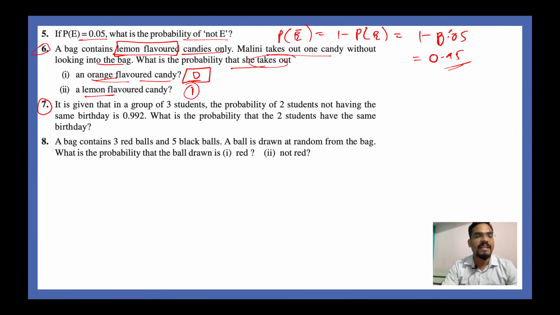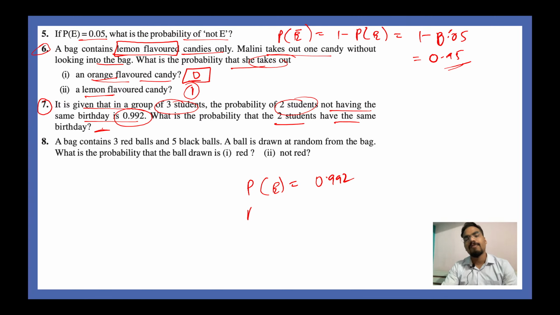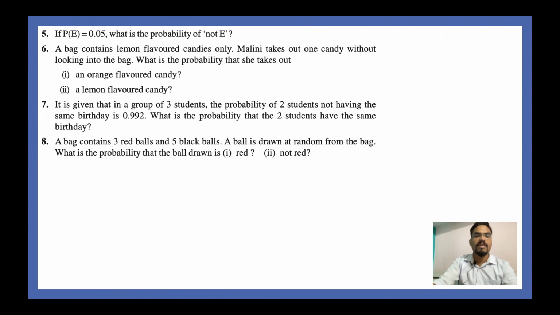Next, 7th question. It is given that in a group of 3 students, the probability of 2 students not having the same birthday is 0.992. What is the probability that the 2 students have the same birthday? This is also an easy question. Let the probability of E, P of E, be equal to 0.992. Probability of not getting an E, that is, the probability of the 2 students having the same birthday, is nothing but 1 minus 0.992. Solve this and you will get your answer.